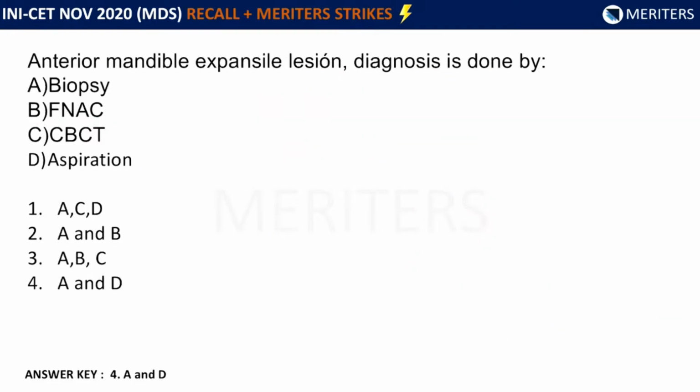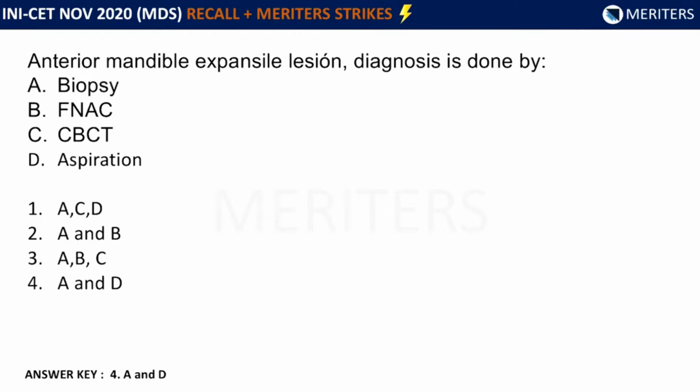Now we have here another question where you have to select a combination of options. Okay. See, anterior mandibular expansile lesion, which diagnosis is done by. Now diagnostic modalities are being asked here. Four options are there. One is biopsy, then FNAC, then CBCT, then aspiration. Now out of these, combinations are given below. Now you have to select the correct combination.